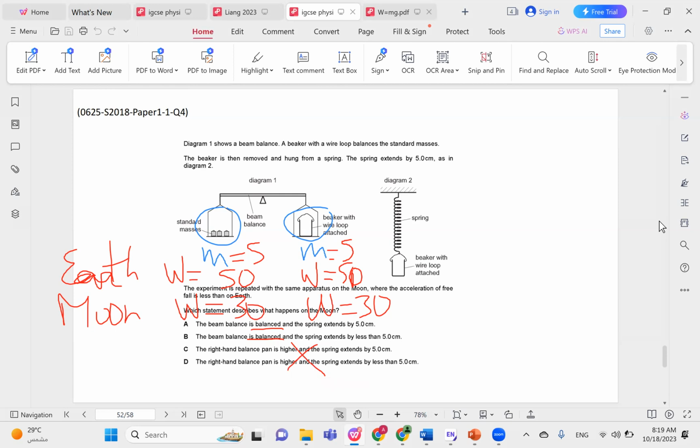What about the spring? Now, the spring extends due to the force of the weight of this object. So if the weight decreases on the Moon, then we expect the spring to extend by less than 5 centimeters. So the correct choice here would be choice B.